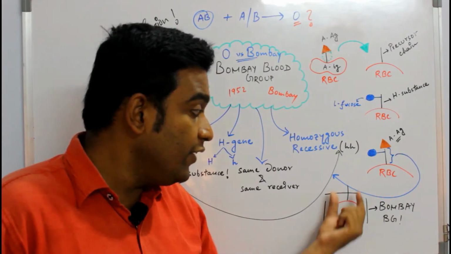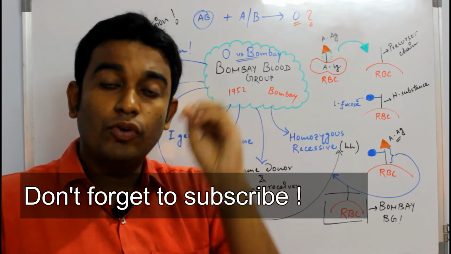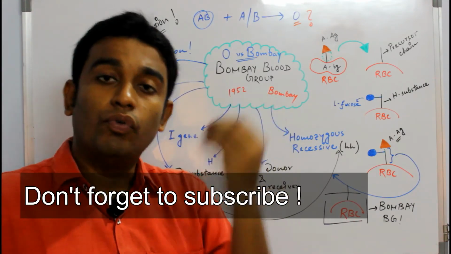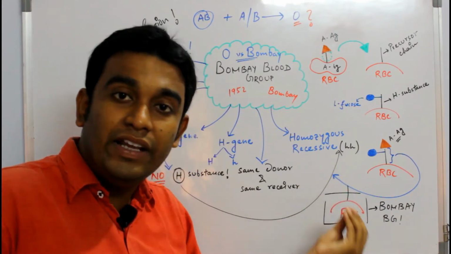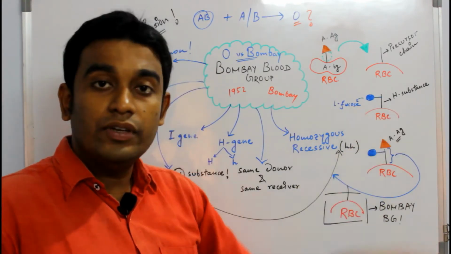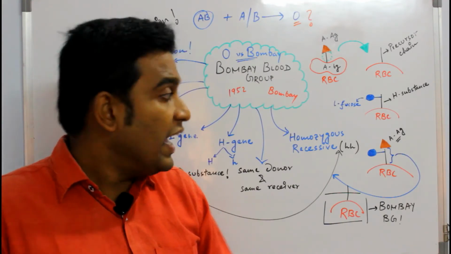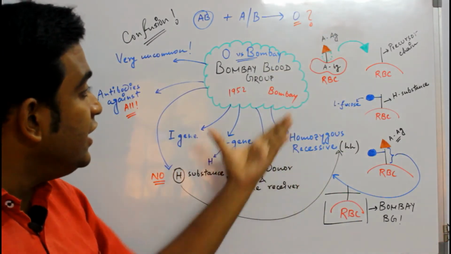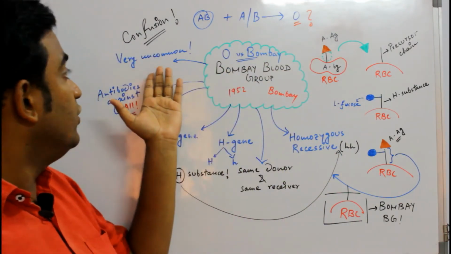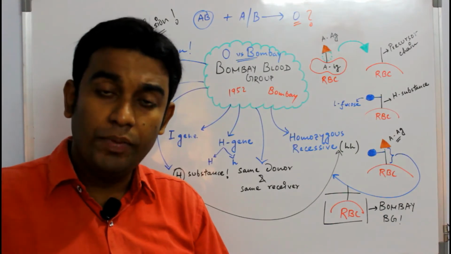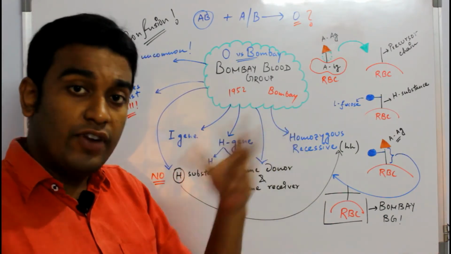So what will happen? If you do not have the foundation as the building block, you provide A antigen, you provide B antigen, you provide both antigens, they are not going to bind here. Why? No H substance here. And that, my friend, is known as the Bombay blood group. It's very uncommon, a very rare phenomenon, and sometimes, at the time of transfusion of the